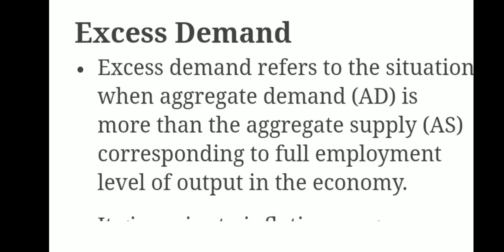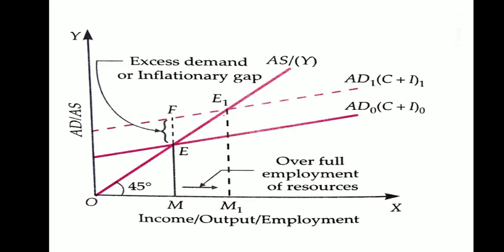Excess demand refers to a situation when aggregate demand is more than that of aggregate supply corresponding to full employment level of output in an economy. Excess demand refers to a situation where the aggregate demand is more than that of aggregate supply. It is also known as inflationary gap. It is equal to the difference between AD beyond the full employment level.